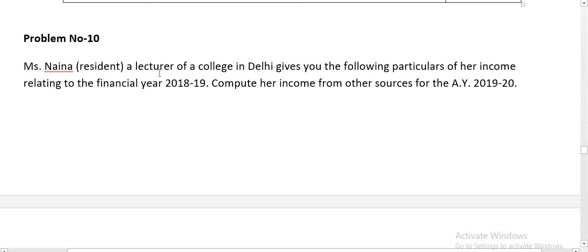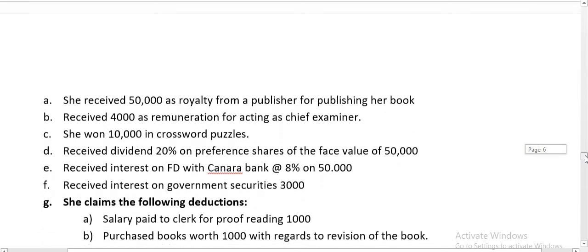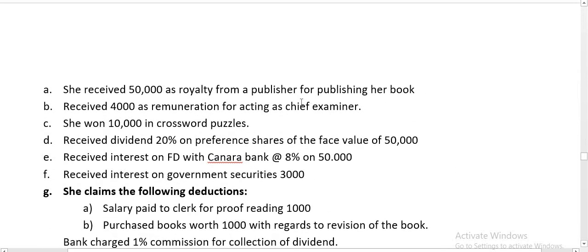Miss Naina, a lecturer of a college in Delhi, gives you the following particulars of her income relating to the financial year 2018-19. Compute her income from other sources for the assessment year 2019-20. She received 50,000 as a royalty from a publisher for publishing her book, received 4,000 as remuneration for acting as a chief examiner.